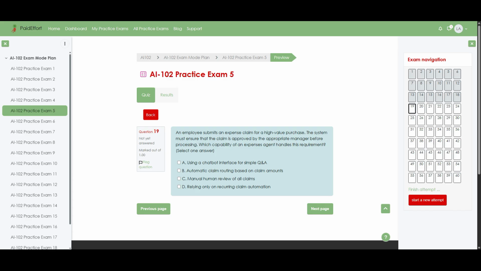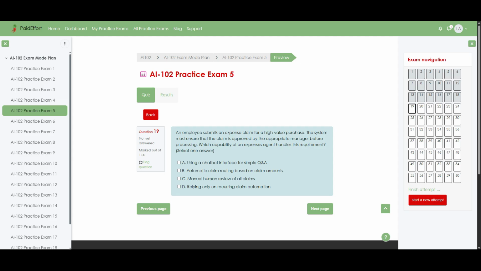Question 19. An employee submits an expense claim for a high-value purchase. The system must ensure that the claim is approved by the appropriate manager before processing. Which capability of an expenses agent handles this requirement?